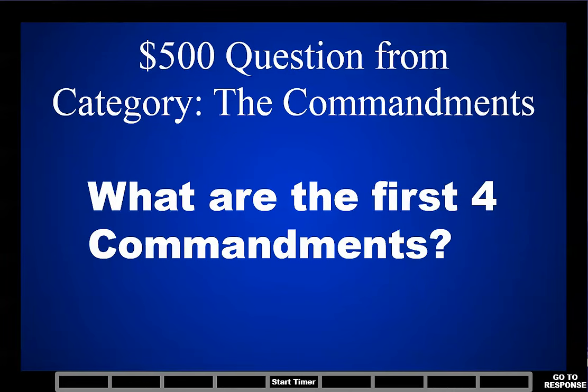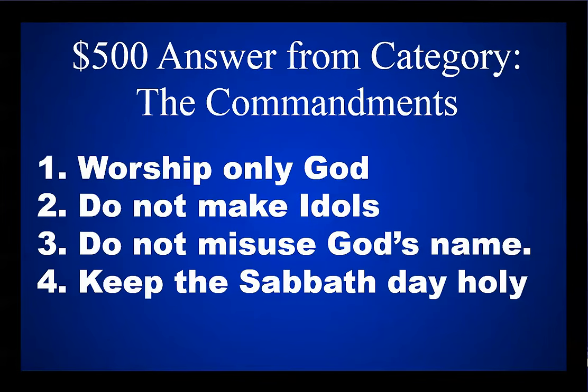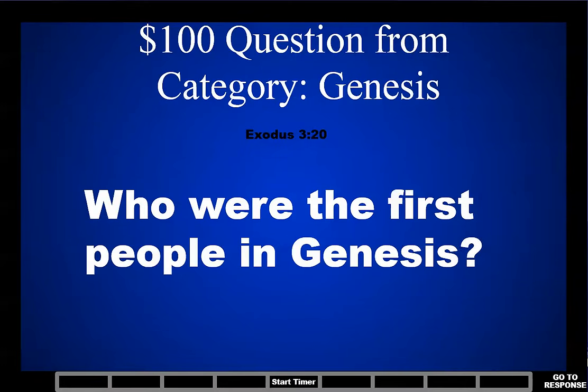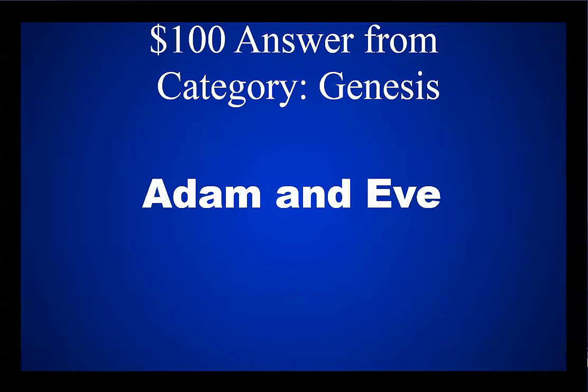$500 question from the category The Commandments. What are the first 4 commandments? Worship only God. Do not make idols. Do not misuse God's name. Keep the Sabbath day holy. $100 question from our final category, Genesis. Who were the first people in Genesis? Adam and Eve.